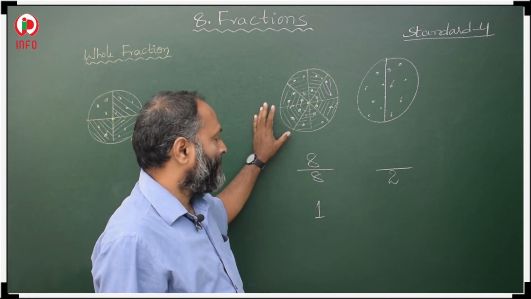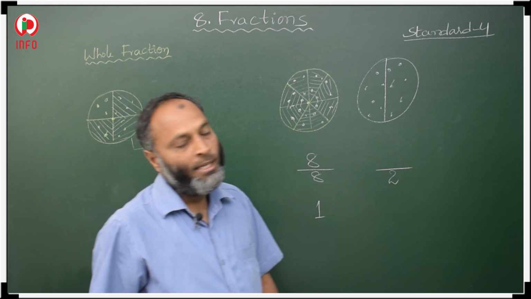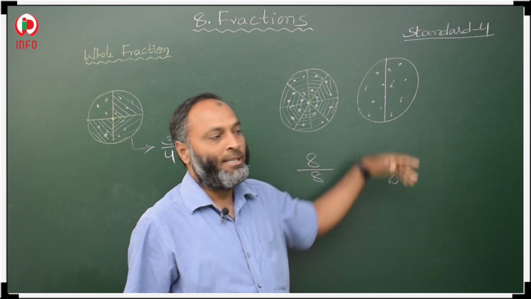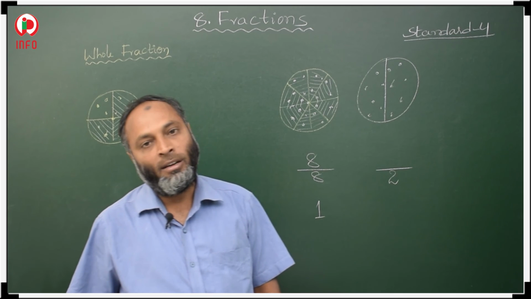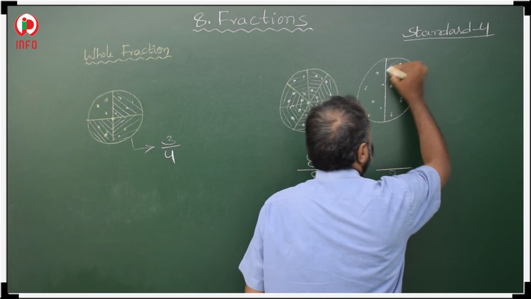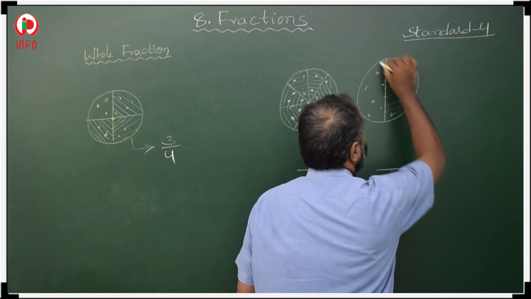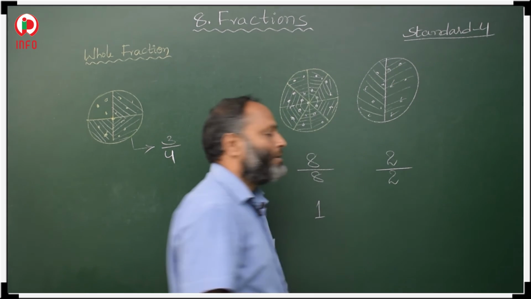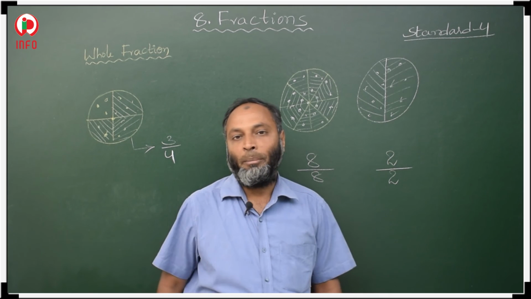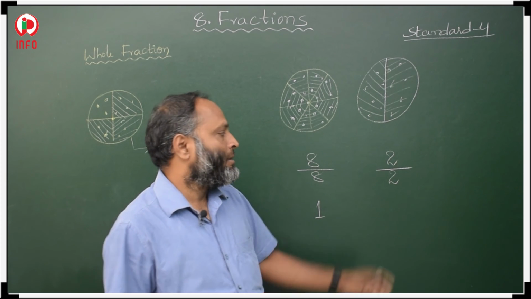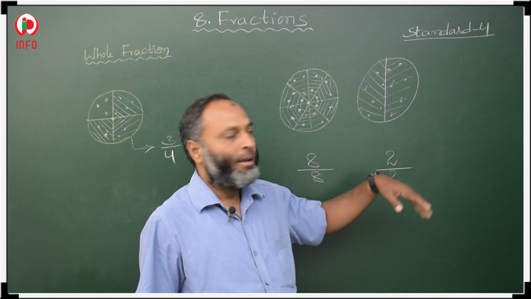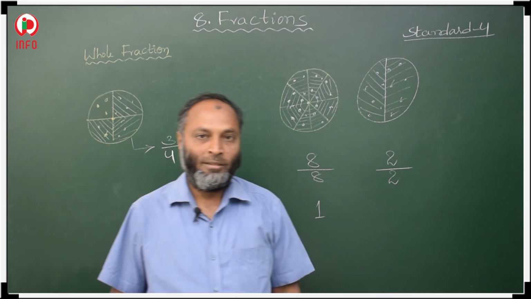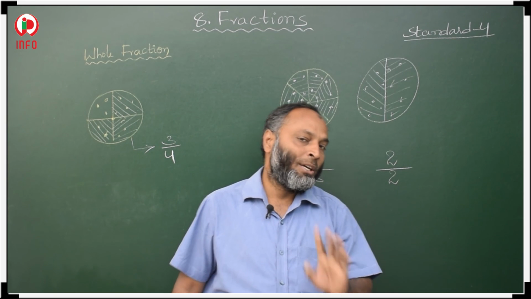Here this is the first part, this is the second part, so here 2 pieces. The total 2 pieces we have to write in the denominator. Then if you add this first part as well as this second part, it means total 2 pieces you ate. You ate how many pieces? 2 pieces. So this piece you ate and this also you ate. That means complete 1 pizza you ate, the whole pizza.